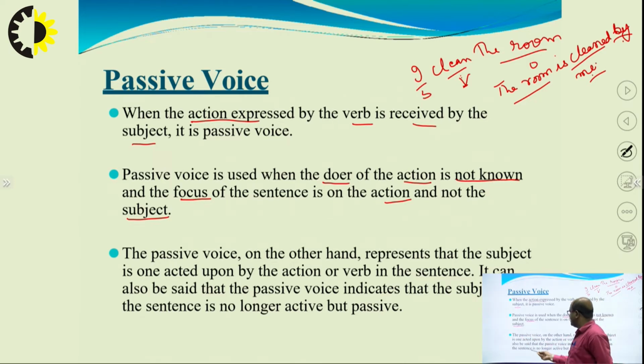Third way, we can see the passive voice, on the other hand, represents that the subject is one acted upon by the action. I repeat, the passive voice on the other hand represents that the subject is one acted upon by the action or verb in the sentence.